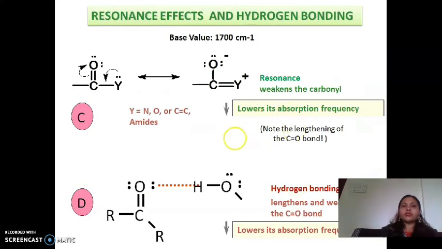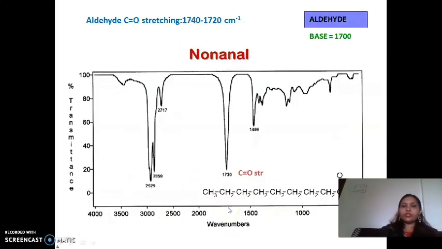Next, the resonance effect. In this case, similar to conjugation, it will lower the absorption, and if hydrogen bonding is present near the carbonyl group, that also lowers its absorption.